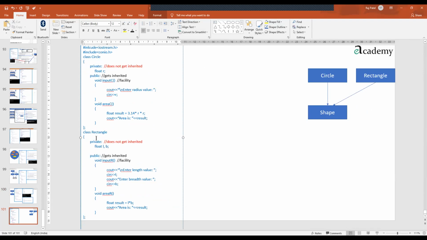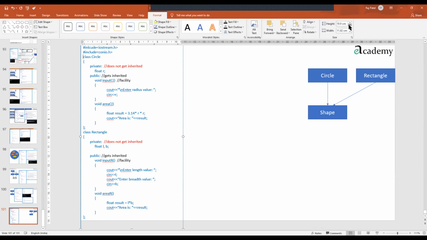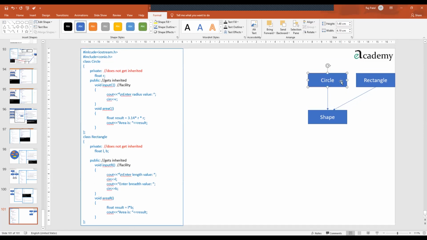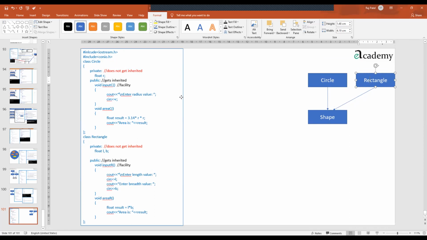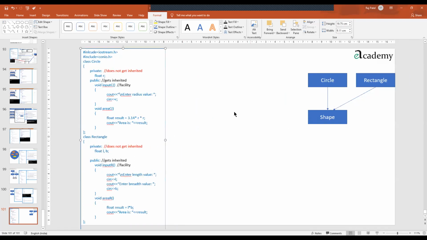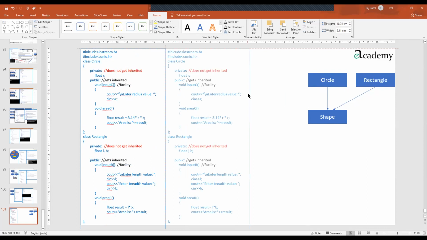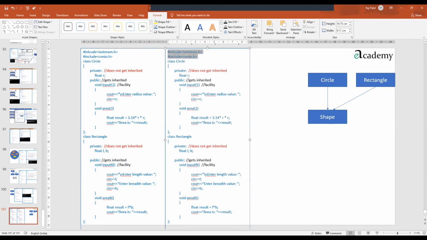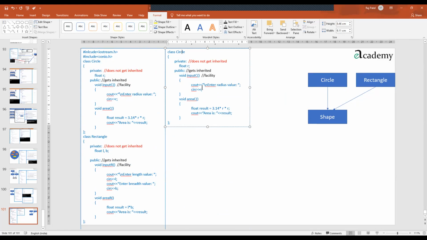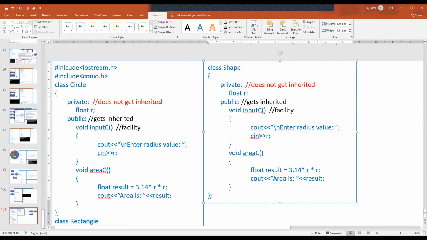So this is the class basically. Now one more class is required. See, these both are independent classes. Circle is done, rectangle is also done. Now I want to create one more class which will be derived from both of them in the same program. So this is not required, and this is also not required. The name of that class will be shape, and as we know, we want to derive it from both of them. So you can see now very well.